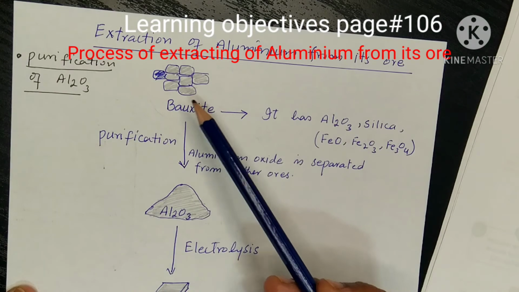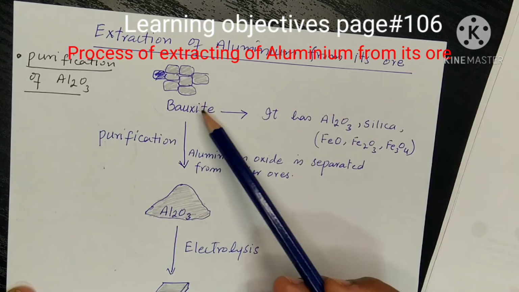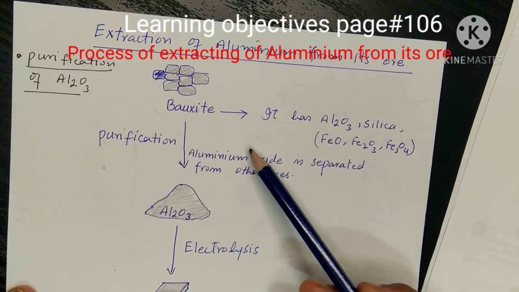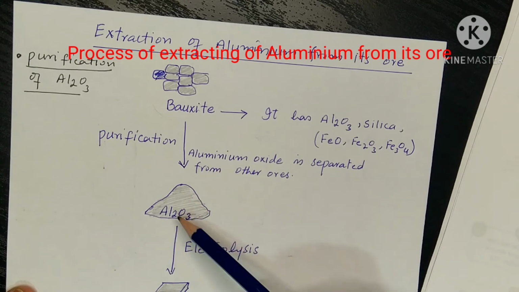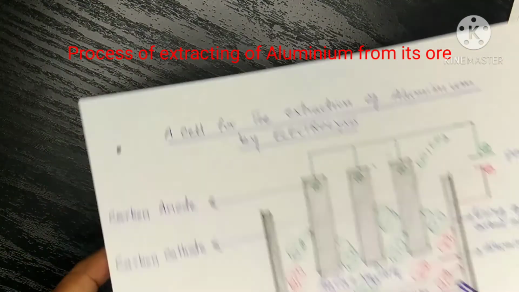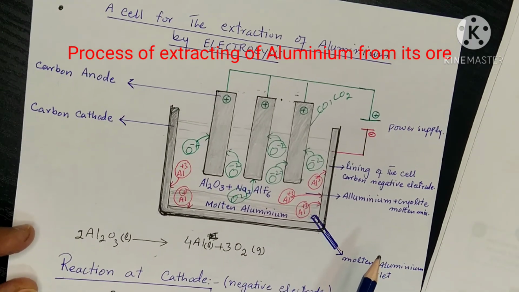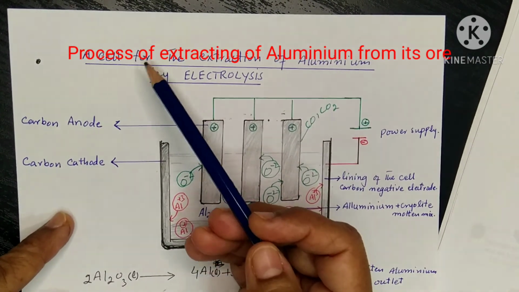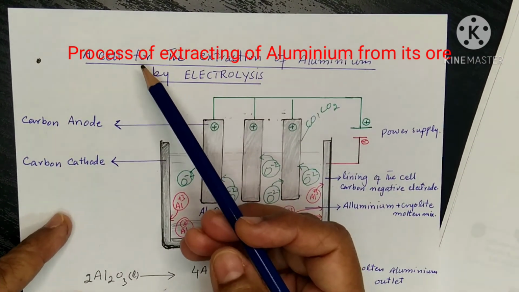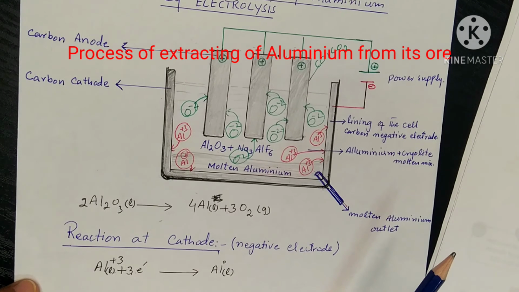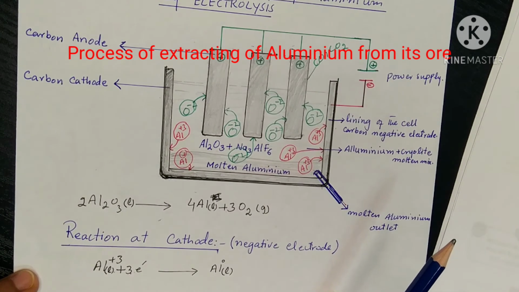So first of all, the aluminium oxide is purified and converted into aluminium hydroxide, and then by heating it is converted again into aluminium oxide. The second step is the electrolysis process. We have purified the aluminium oxide, and then the aluminium oxide is electrolyzed by using the electrolytic cell, and by using this cell we can separate the aluminium from aluminium oxide.